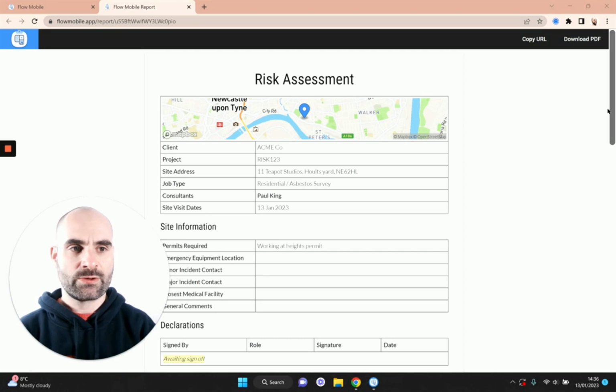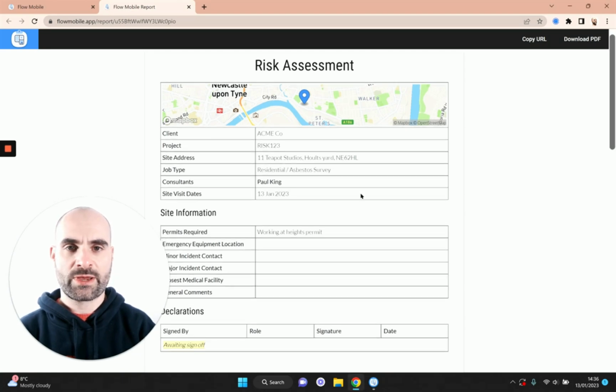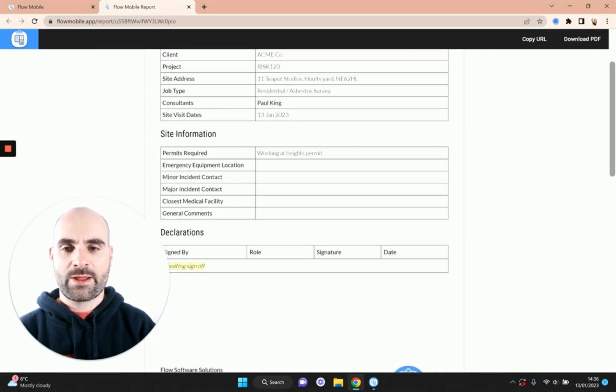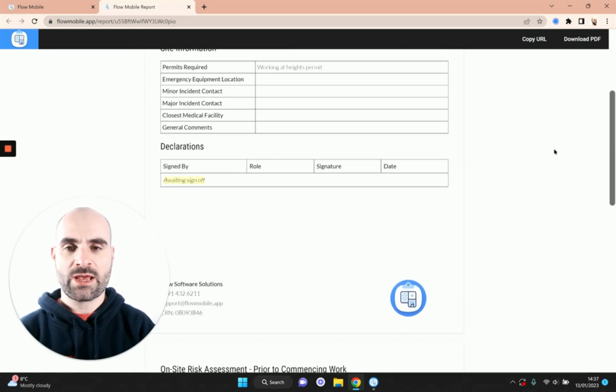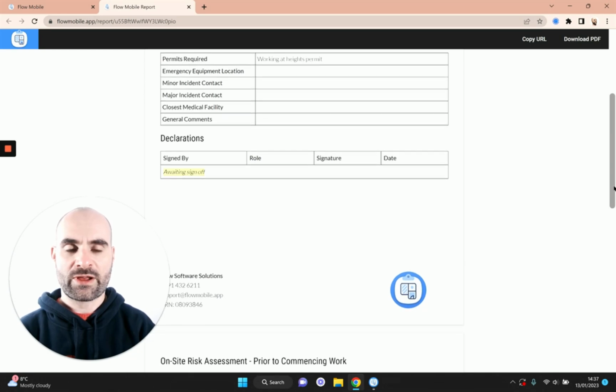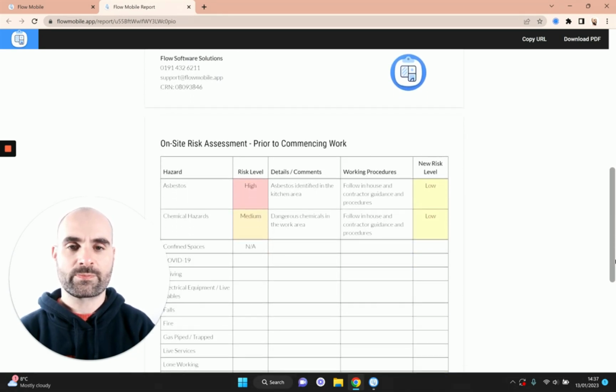Okay, so first thing you'll notice is we've got this cover page information. It's telling us it's a risk assessment, showing us where the job was, where it took place. And we've got some information about the job, you know, the client, project, site address, and so on. Then we've got some of the site information we added. We didn't add all of this, but you know, this would just pad out this section of the report. And because we haven't put the sign off in yet, it's saying awaiting sign off. That's our final declaration once we're happy with it.